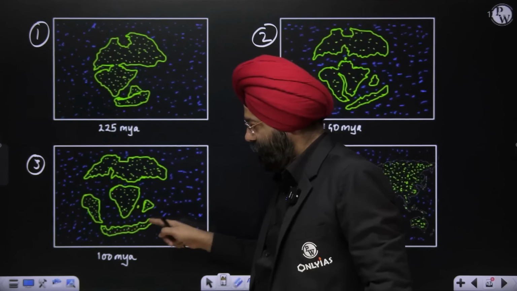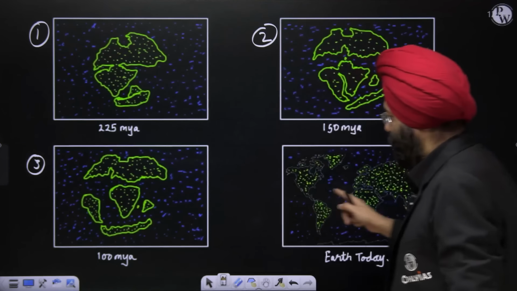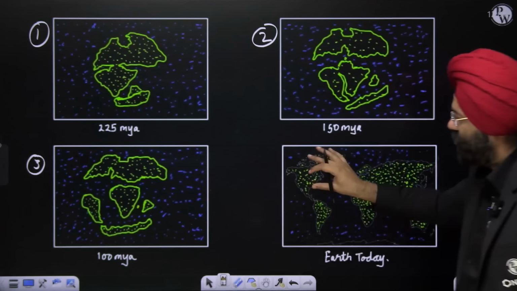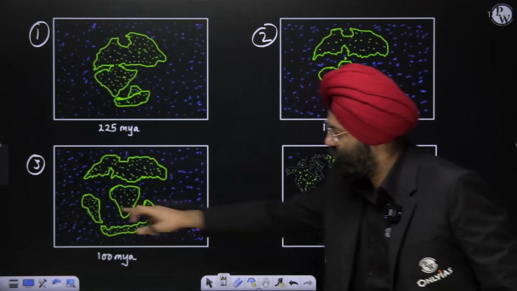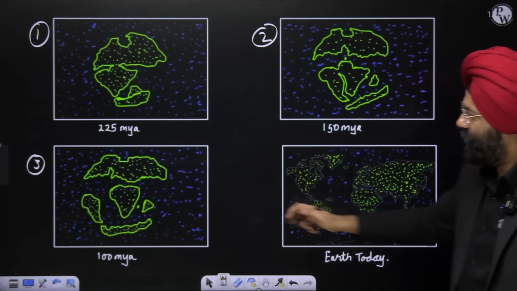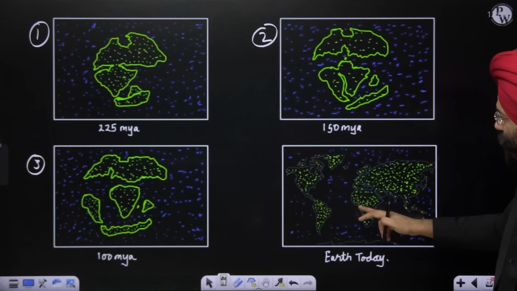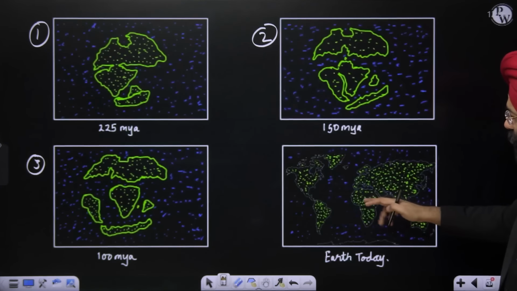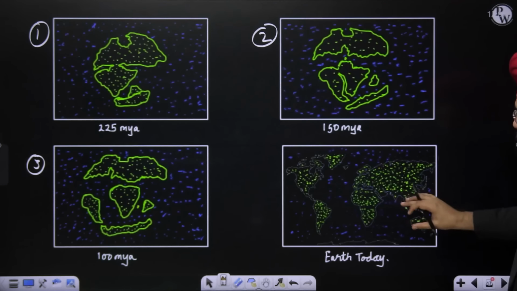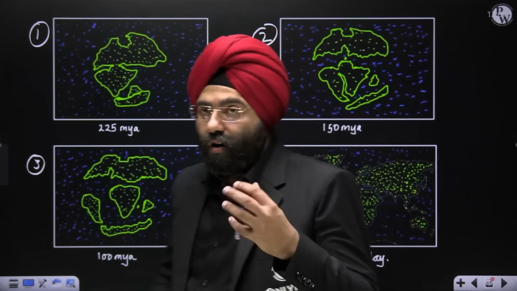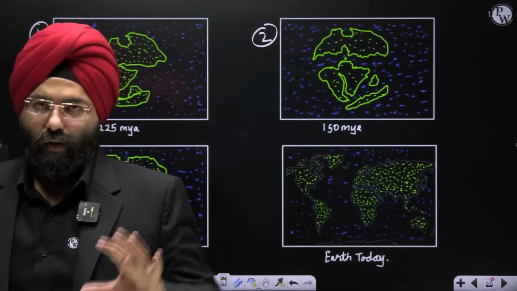And this is Antarctica. When you finally come here, you realize that this part has formed the South American part, this part has formed what we say as Africa, then other parts of Australia, Antarctica, and so on and so forth. This is what the continental drift theory is basically talking about.